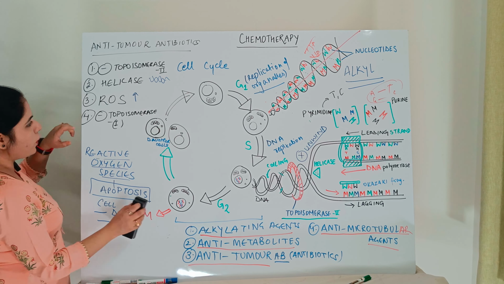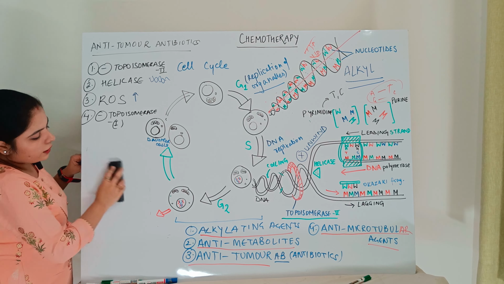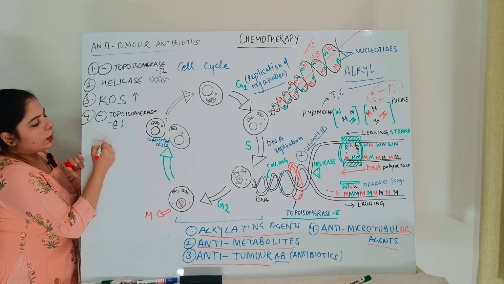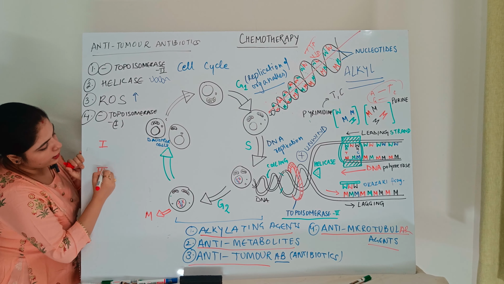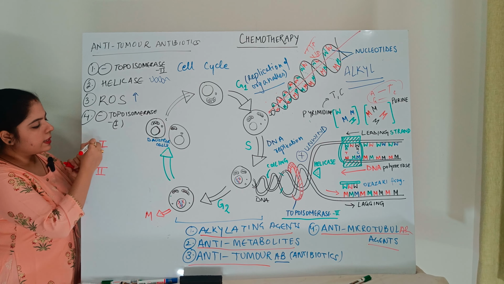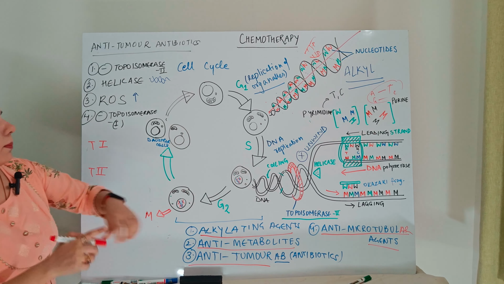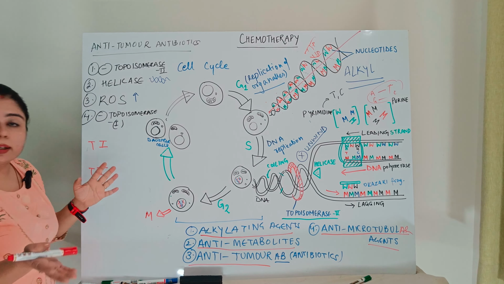Next one, topoisomerase 1. So what is the difference between topoisomerase 1 and topoisomerase 2? Both are basically responsible for preventing or clearing the supercoiling.